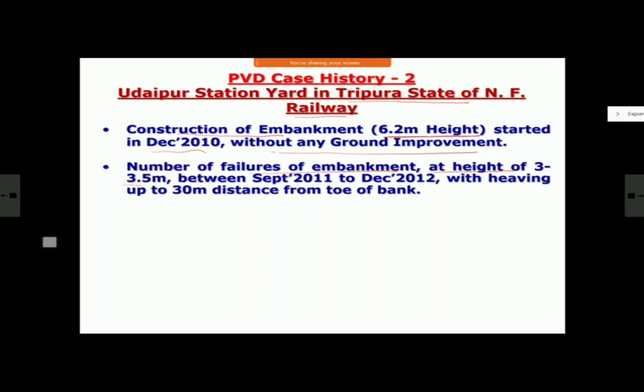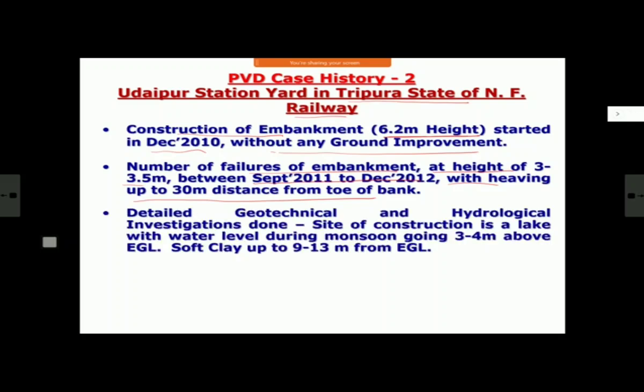There were base failures, and for nearly 1 year, September 11 to December 12, they were not able to construct the bank. They used to repair, construct, again fail, repair, construct, fail, and there used to be base failure with heaving going up to 30 meter distance from top bank. As I was telling you, normally this heaving occurs far away from the bank, where the slip circle may be striking your normal ground level. So there was heaving, classical case of shear strength failure, base failure.